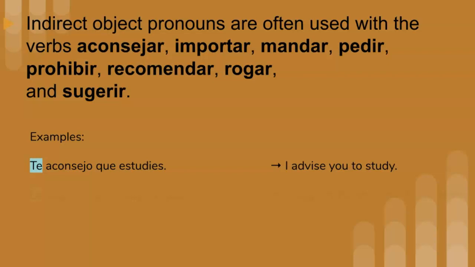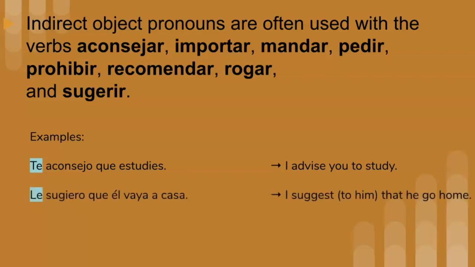Here's another example. Le sugiero que él vaya a casa. I suggest to him that he go home. I can just say I suggest that he go home, but sometimes this will be a little bit more specific so that someone knows that what's being said or done is directly to that person.